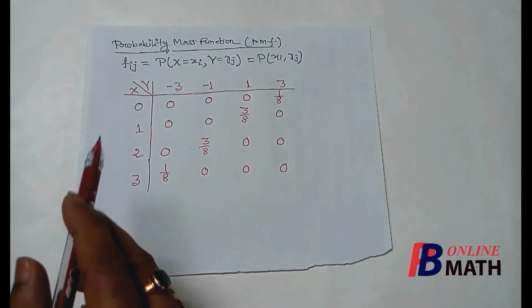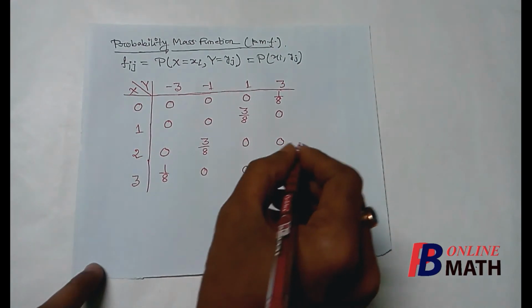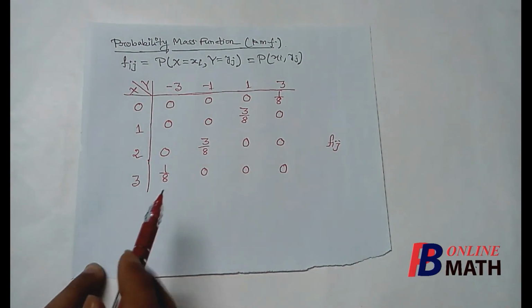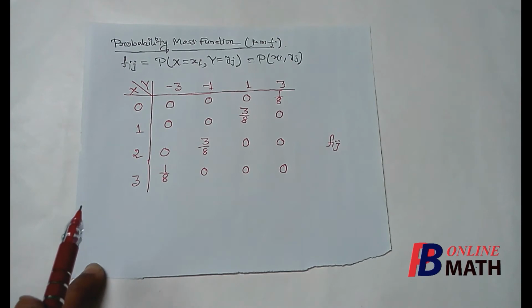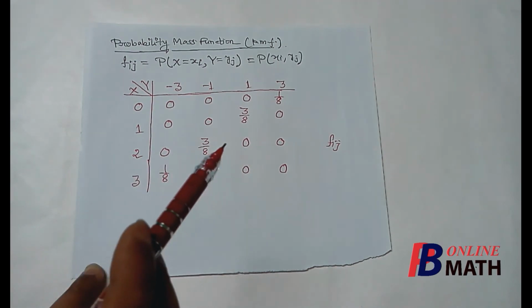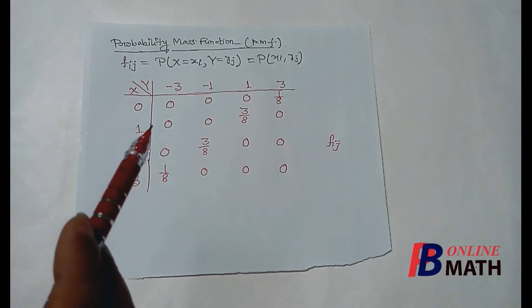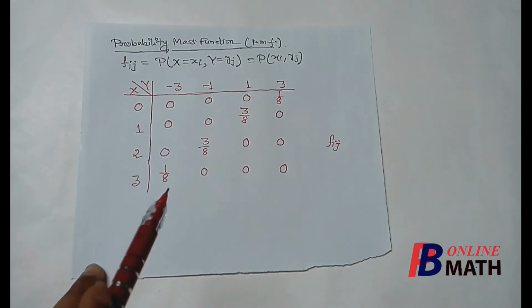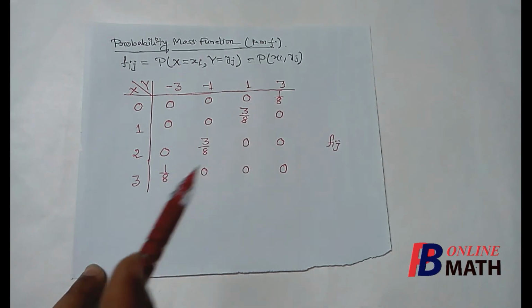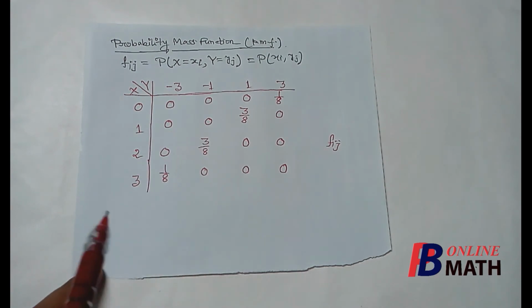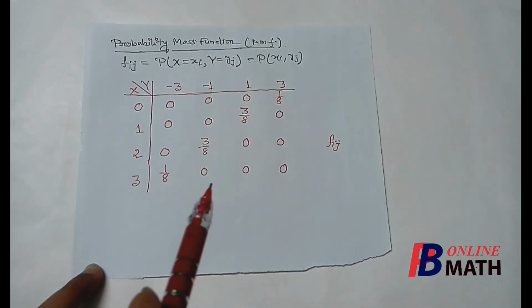So this is our probability mass function, which will be denoted as f(i, j) for this particular problem. Although we have here 16 spectrum points, the masses appear only at these 4 spectrum points. So these are the points of non-zero masses and the masses at the remaining spectrum points are 0. So this is our required probability mass function.